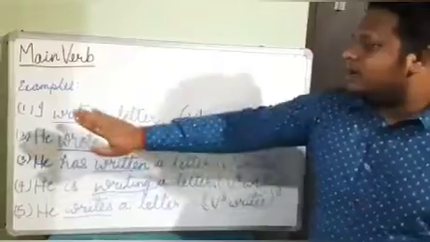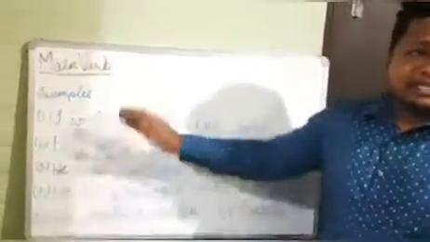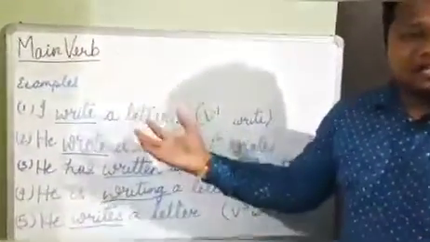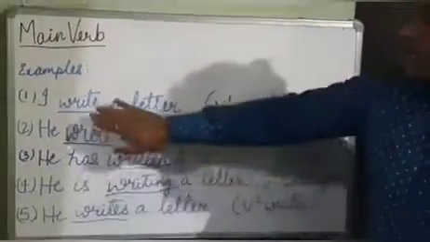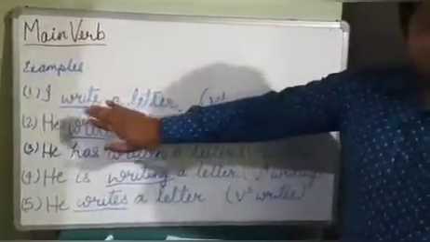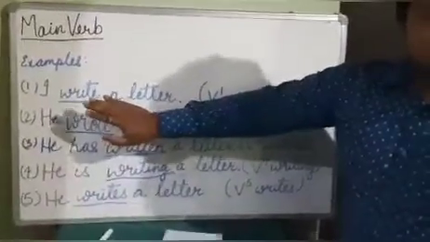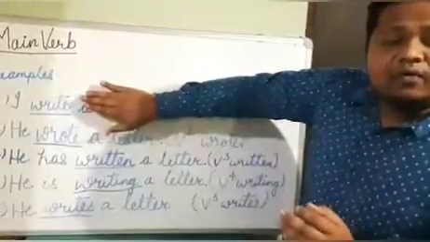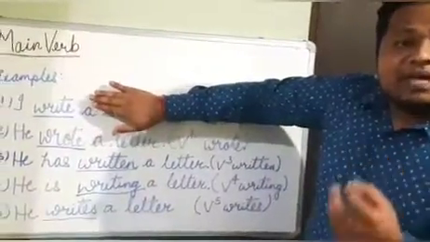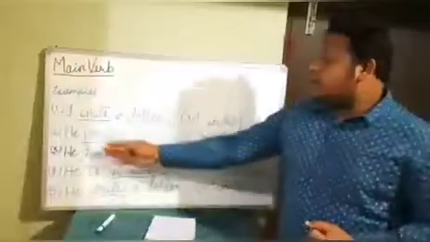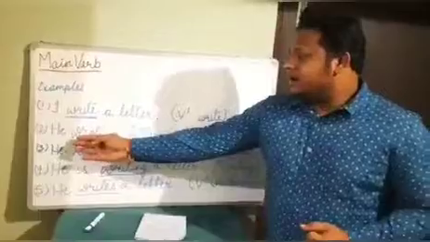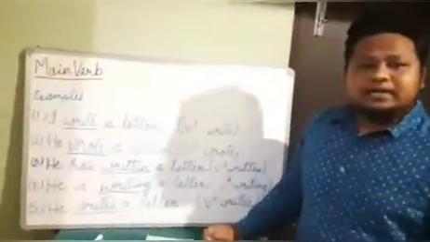Here the word write is typically showing the action, the doing word. And it can stand independently to complete the meaning of the sentence. Let's see. If we cover this portion of the sentence, then "I write" alone will complete and make a meaningful sentence. In sentence 2, he wrote a letter.